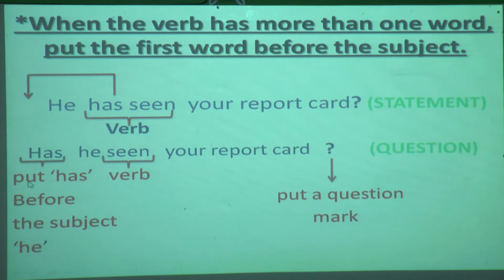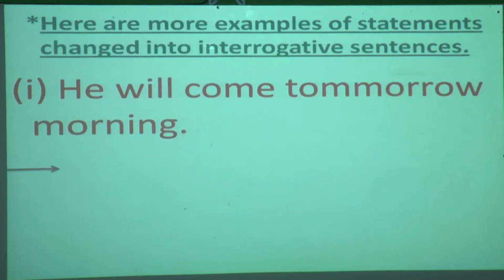Yes. So we have put "has" in front of the subject and the remaining is same. Before the subject he. Put a question mark. Understood, student? That when two verbs are there, that is helping verb and the main verb, at that time only the helping verb you will move before the subject and the remaining will be same. This is only when you find two verbs in a particular sentence.